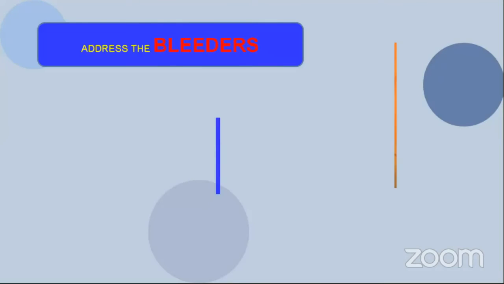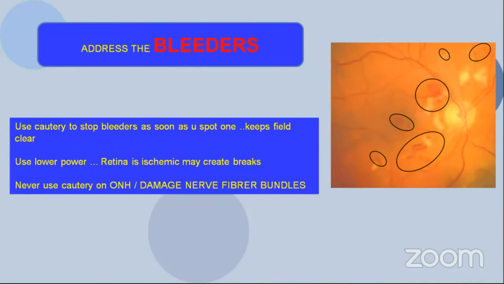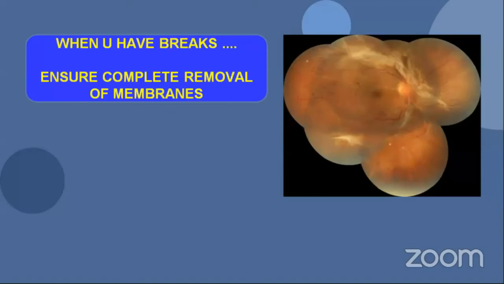So you address the bleeders at the end of the surgery. Usually use the cautery. Whenever you see the bleeder, it keeps your field clear. Use lower power, because remember, in diabetic vitrectomy, the retina is ischemic. It may create breaks at high power. Never use the cautery on the optic nerve head, because it may damage the nerve fibers.